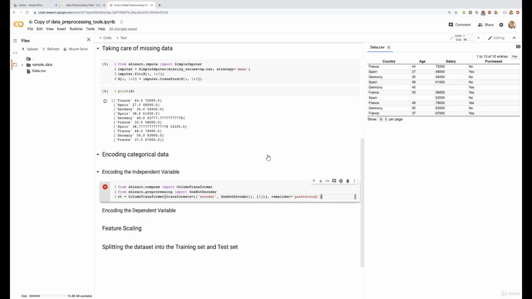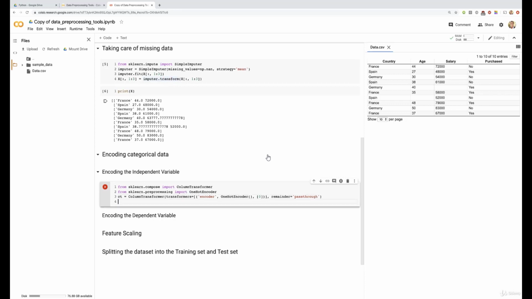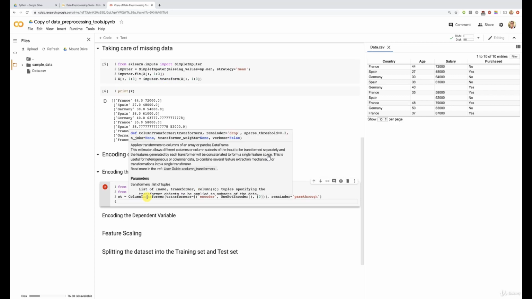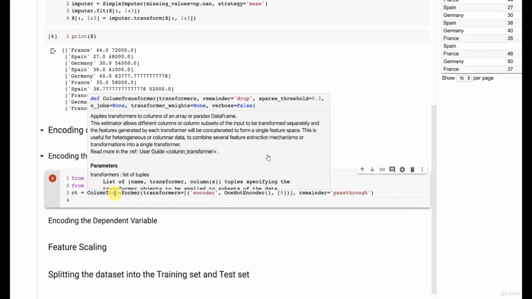Okay, so good. Now we have our ct object. It is of course not connected yet to our matrix of features X, and that's exactly what we want to do. But there is actually some good news. This time we don't have to do it in two steps, by first calling a fit method to connect our object to the matrix of features X, and then applying as a second step the transform method to apply the transformation. No, this time we can do it at once, because our ColumnTransformer class actually has a method called fit_transform, which will do the process of fitting and transforming at the same time, so that's perfect.